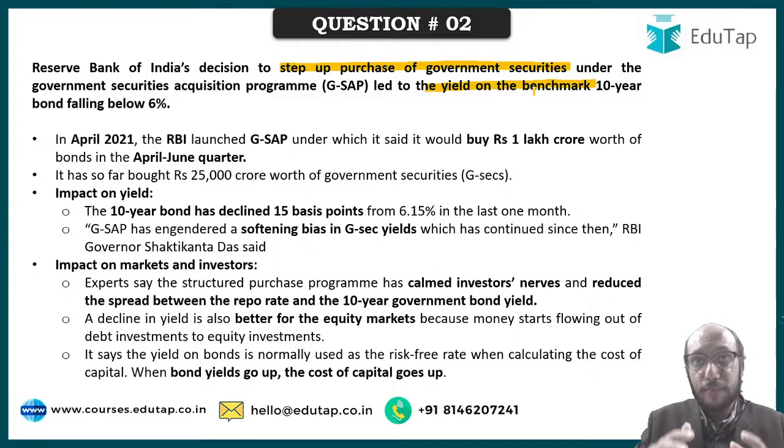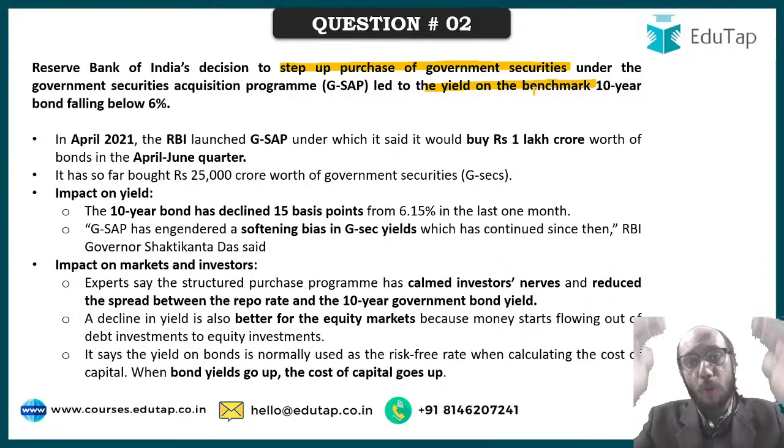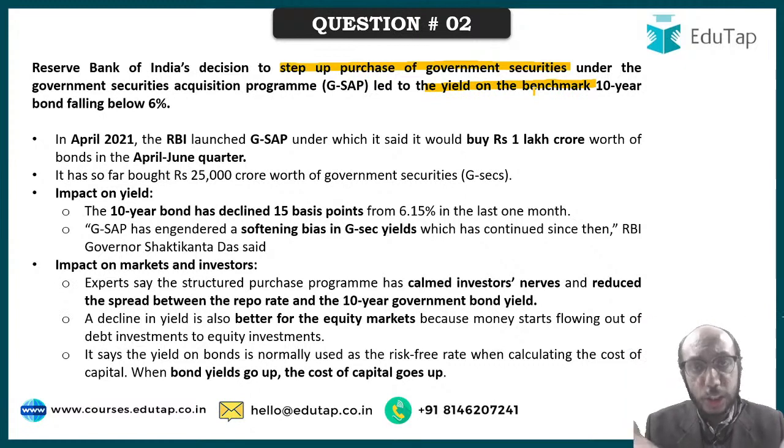The moment RBI starts purchasing government securities, the price of those securities will start firming up, because the demand for those government securities has been created by the RBI. Since RBI is ready to spend 1.20 lakh crore rupees going ahead, the signal has been sent to the market that the price of the bonds will go up, because there is a new buyer in the market. The moment price starts going up, the yield starts coming down.